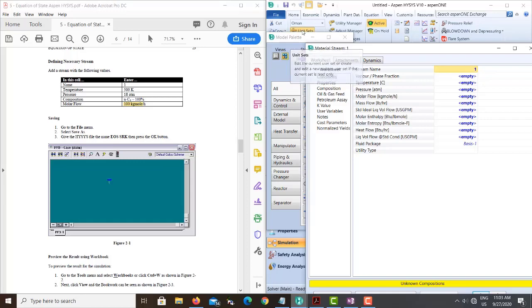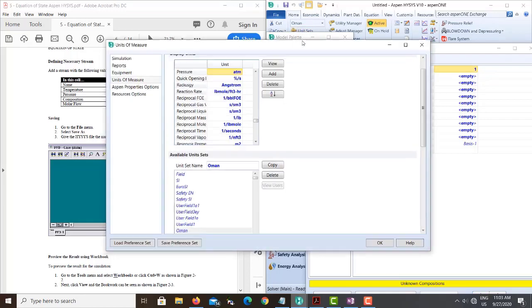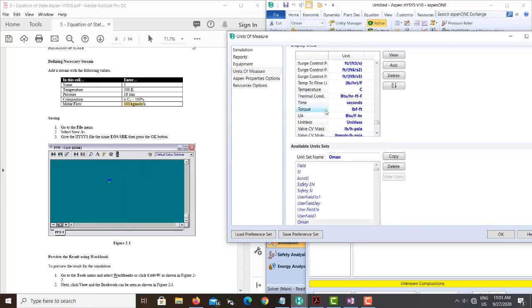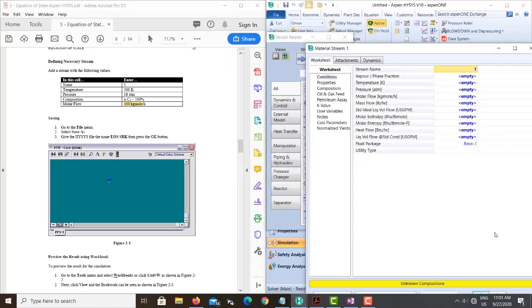So we go up to the unit set, and we need to find where the temperature is. Temperature is mentioned here. We change degrees Celsius into Kelvin, and then click OK. Pressure is in atm, that is fine. The temperature that is given is 500 Kelvin, so I type 500 Kelvin. The pressure is mentioned as 18 atmospheres, so I type 18 atm.